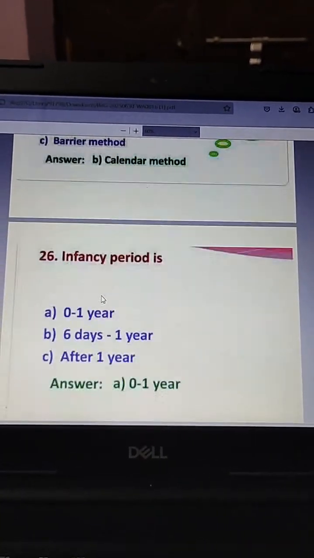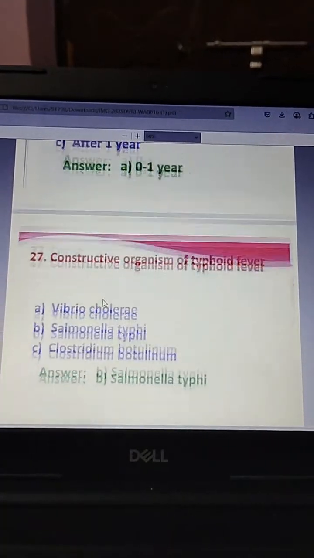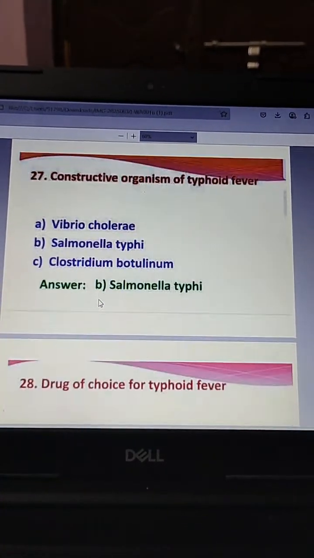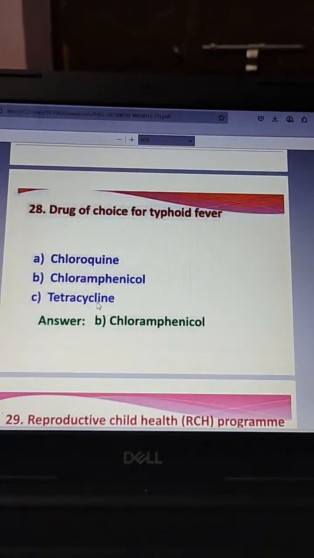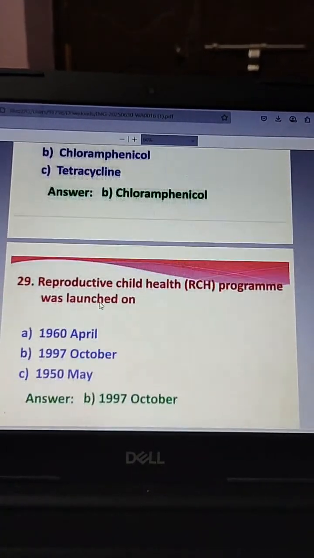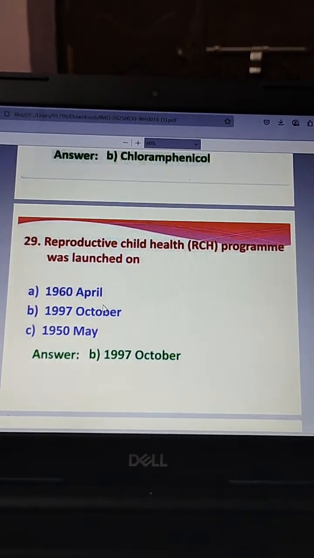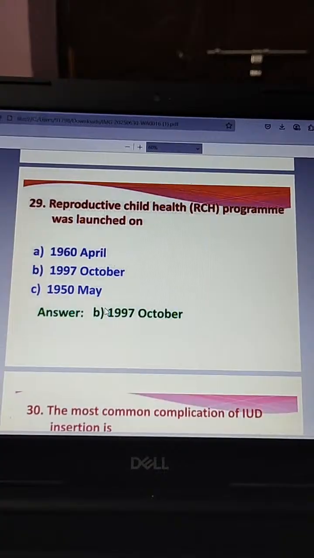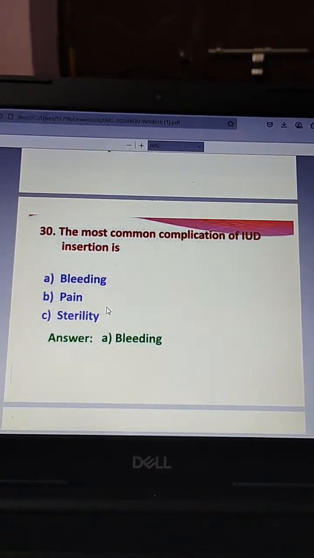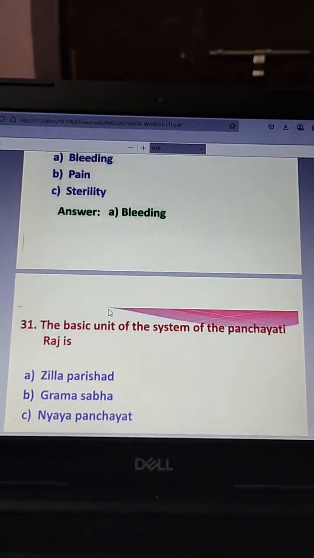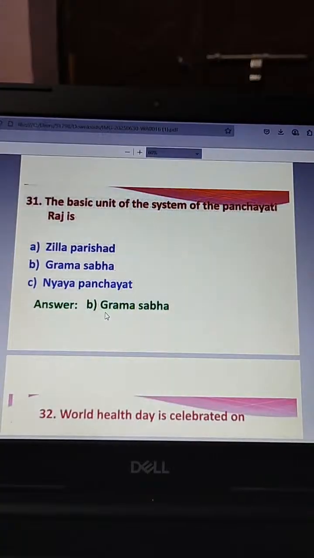Right. Infancy period is 0 to 1 year. Then Salmonella typhi is the causative organism of typhoid fever. Then drug of choice for typhoid fever is chloramphenicol. Then 1977 October, reproductive child health program was launched. And next one, bleeding is the most common complication of IUD insertion. Then Grama Sabha is the basic unit of system of Panchayati Raj.